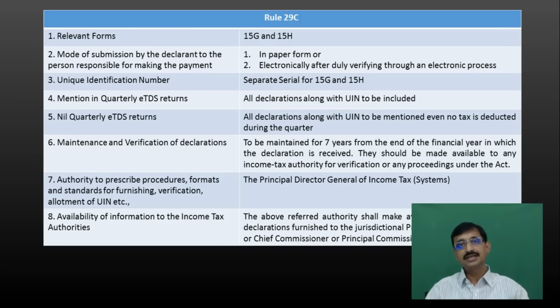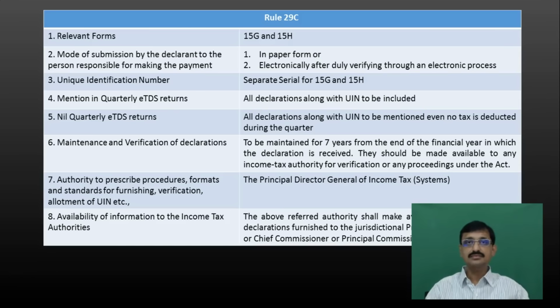If you are covered by 197A subsection 1A, you are eligible to give a declaration in 15G. And if you are covered by Section 197A subsection 1C, you are eligible to declare in Form 15H. So declarations are to be made in either Form 15G or Form 15H.